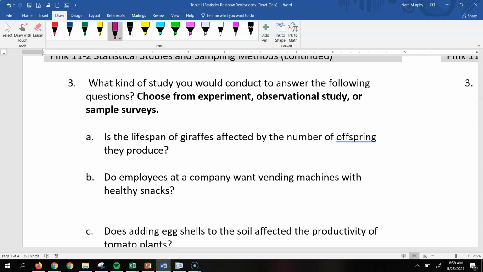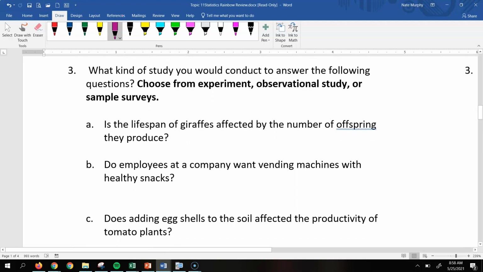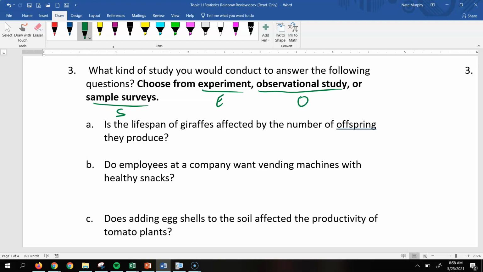So for number 3, we're determining whether or not these represent an experiment, an observational study, or a sample survey. So I'll just make this simple: E for experiment, O for observational, and S for sample survey. For letter A, it says, is the lifespan of giraffes affected by the number of offspring they produce? You're not doing an experiment, you're not surveying the giraffes, you're making an observational study here.